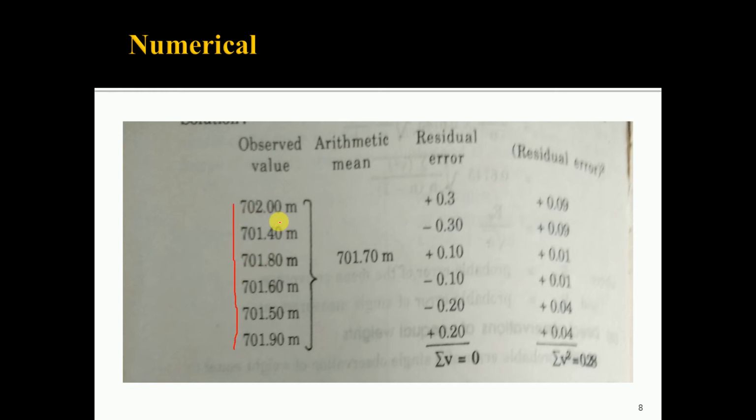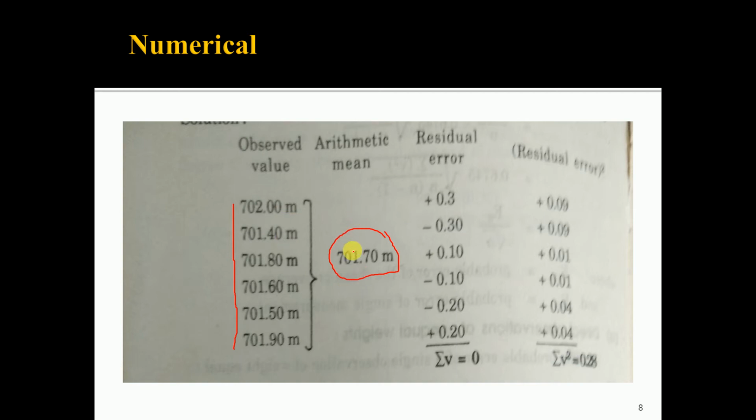So, the mean is 702, 701.4, 701.8, 701.6, 701.5, 701.9 divided by the number of observations, that is 6. So, you will get the arithmetic mean. This arithmetic mean is nothing but the most probable value of the measurement of the baseline.